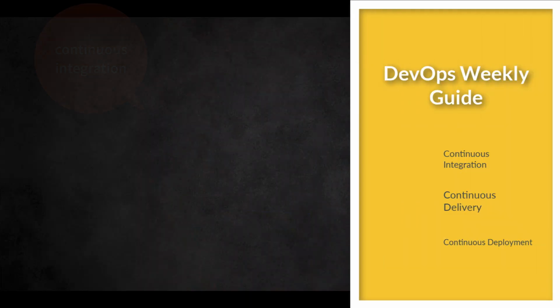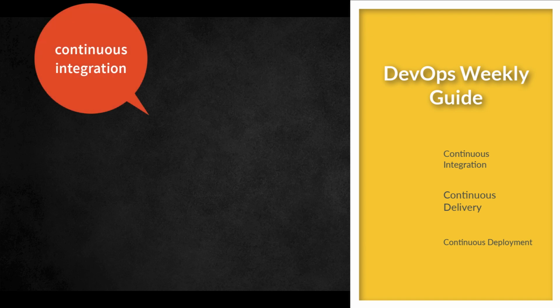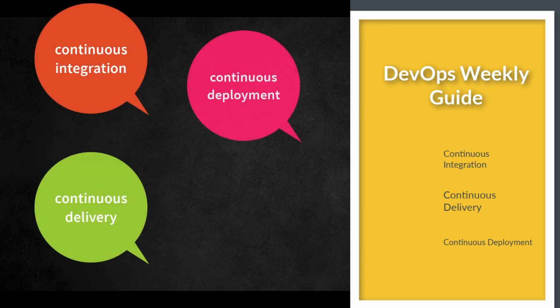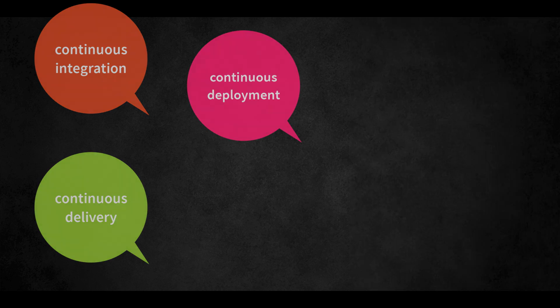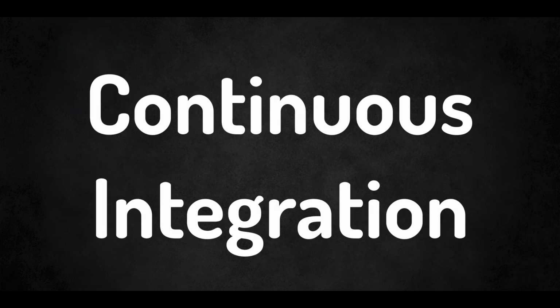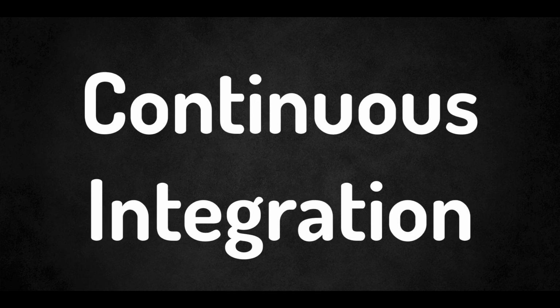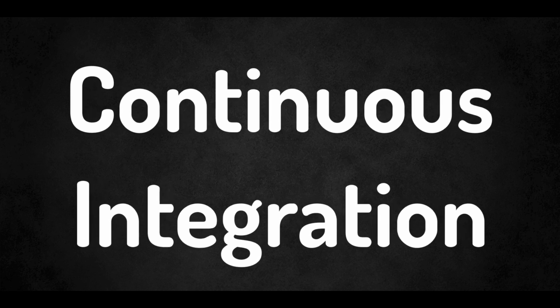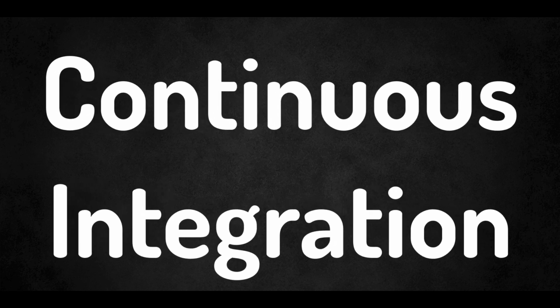Now you just need to dive into any DevOps publication and you're going to come across the terms continuous integration, continuous delivery and continuous deployment. But what are they? We'll begin our journey by taking a look at continuous integration. All three are levels of automation, with continuous integration being the least automated.